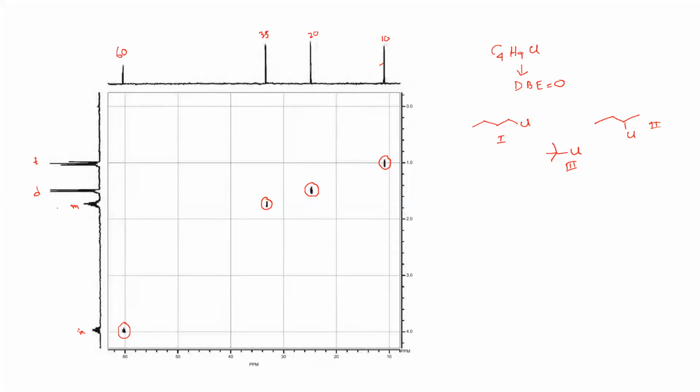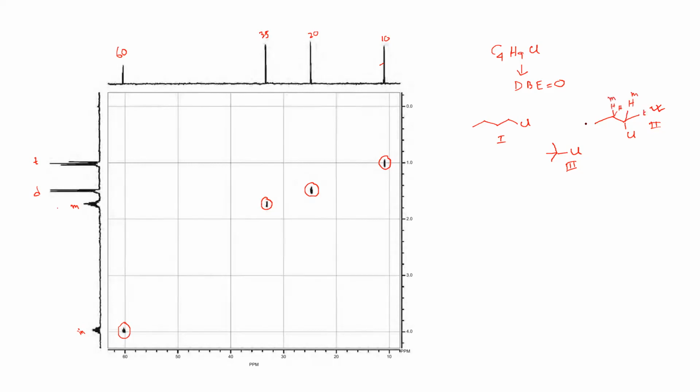Okay, so to find out what would be the structure, which one? 2. Yes, correct. Number 2 is the correct structure. If you consider 2, you have here 1 proton, here 2 protons. Both will be multiplet, and this one will be triplet.